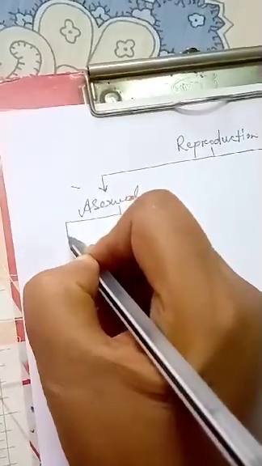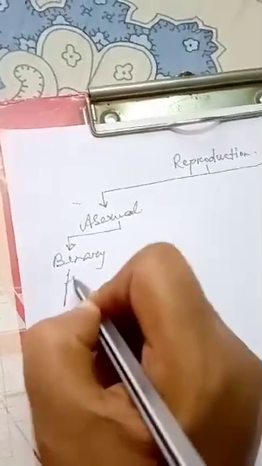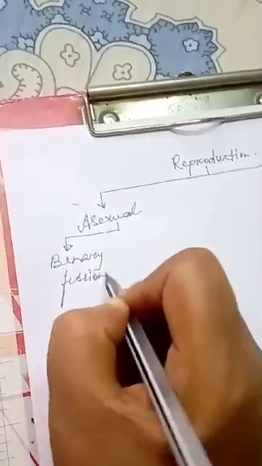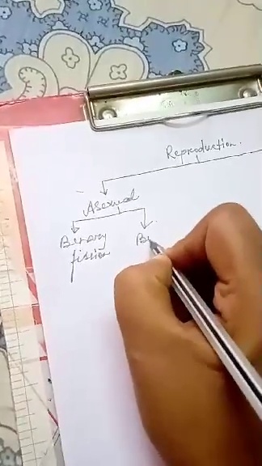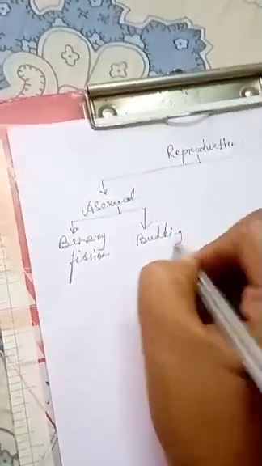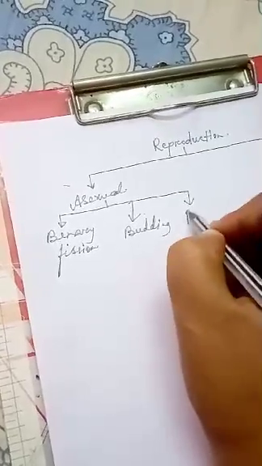Now we come to the types of asexual reproduction. Asexual reproduction in animals is of the following types. First one is binary fission. Second one is budding. Third one is fragmentation.